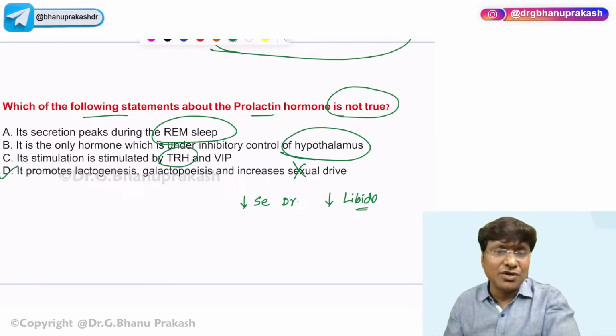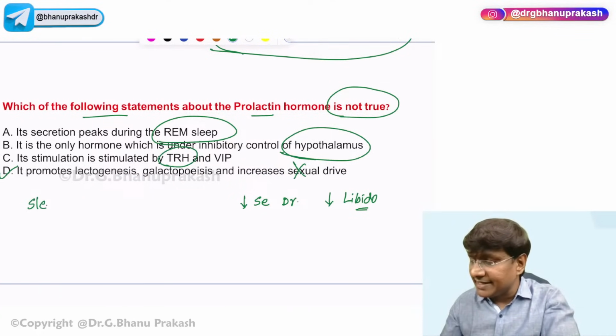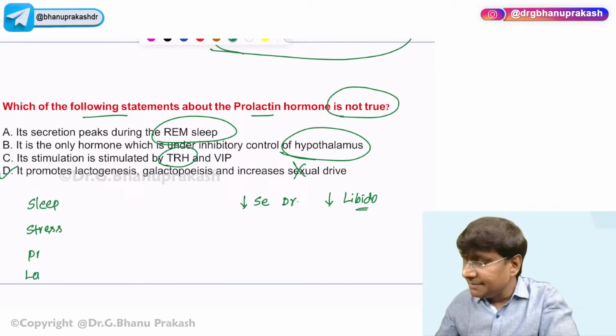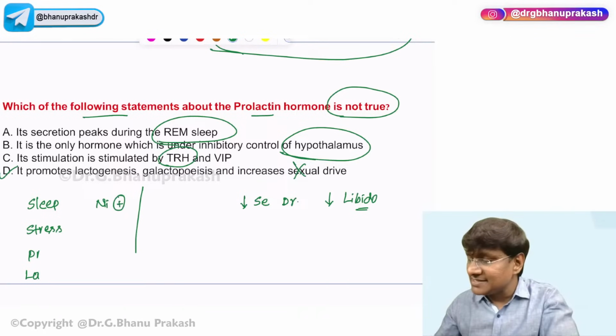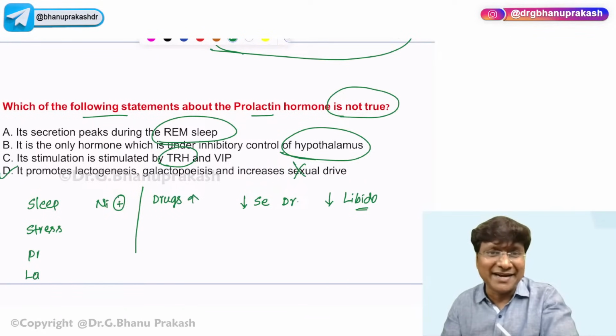Then what are the other physiological causes of hyperprolactinemia if the question is asked? One is REM sleep. The other is stress, that is during surgery or trauma. Then pregnancy, lactation, and nipple stimulation. These are all the physiological causes of hyperprolactinemia. But if the question is asked, what are the drugs that will cause an increase in prolactin levels?